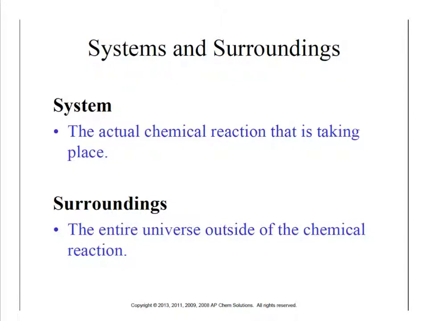And so here are two terms that we're going to be using a lot during this unit. The first is the system, which is the actual chemical reaction that's taking place, and then the surroundings, which is everything around it. So if we have a system that's going through an exothermic process, that means it is losing heat. And it's not just losing heat in that it destroys it, it's sending that heat out to its surroundings. So we'd have the system, here's the chemical reaction, and the surroundings would be everything around it. So the air, a person's hands, whatever it is.